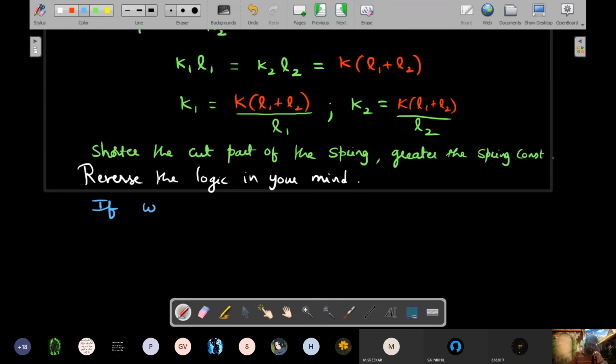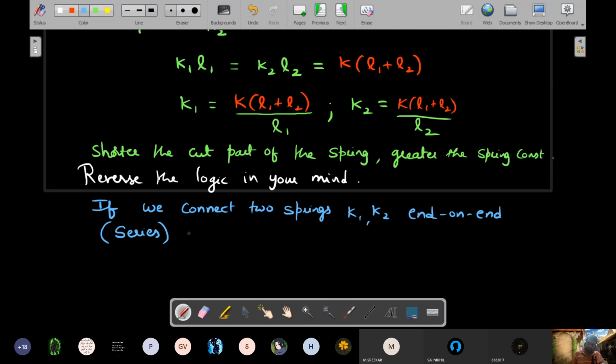If we connect two springs K1 and K2 end on end, this is the way they call it, or simply this end on end connection is also called as series connection. Then K effective should obey above relations. Okay, above relations. So what would those relations be?